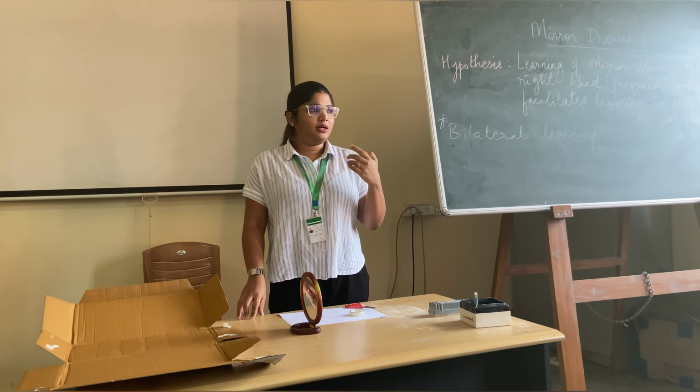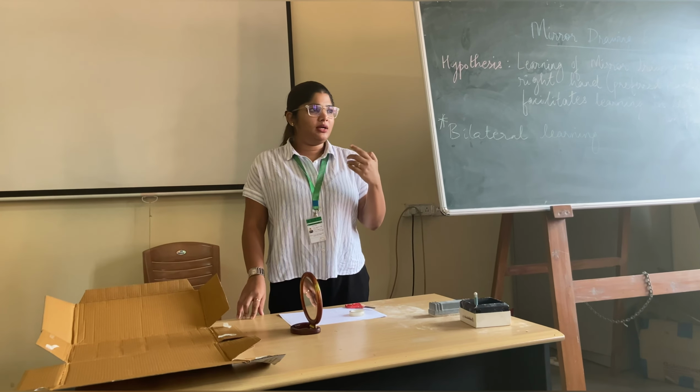Now the hypothesis reads as: learning of mirror drawing by right hand. Okay. So basically what we will check is the practice effect, if practicing with the right hand will aid in learning in the left hand.